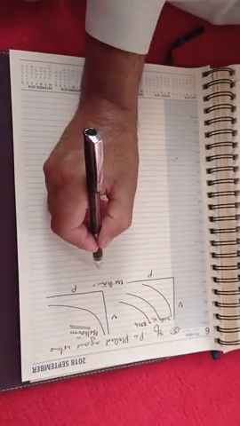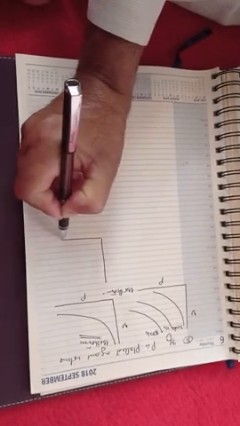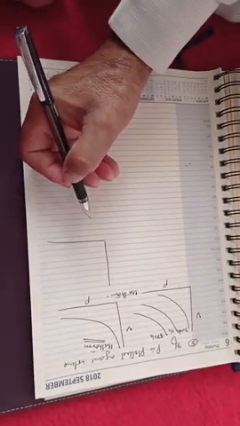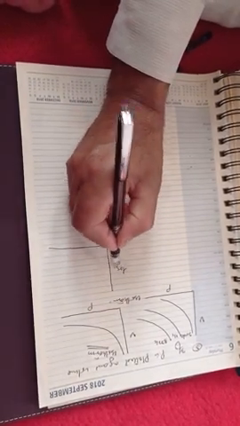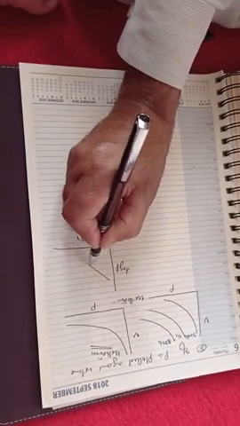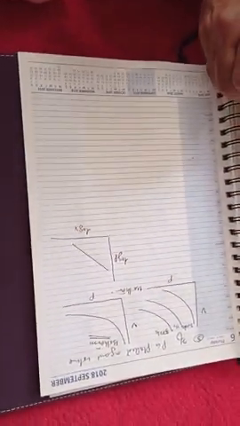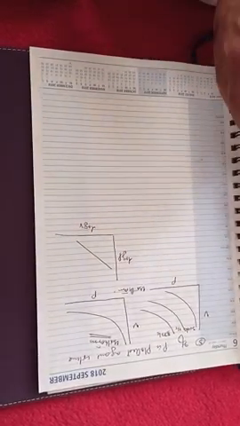If we plot log of P versus log of V, we get a straight line with negative slope. So this confirms Boyle's law.